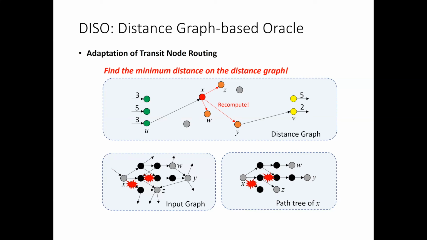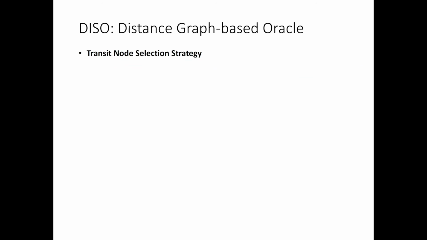Now we can explain how to determine whether the shortest path from S to T has some transit nodes or not. Since we run the bounded Dijkstra algorithm from S, if the resulting shortest path from S to T doesn't contain any transit node, the answer is the same as the distance reported by the bounded Dijkstra algorithm. That is, instead of computing something in order to determine case 1 or case 2, we directly compare the distances from the two cases. Since the distance graph is uniquely identified by a transit node set, transit node selection is very important for our oracle.